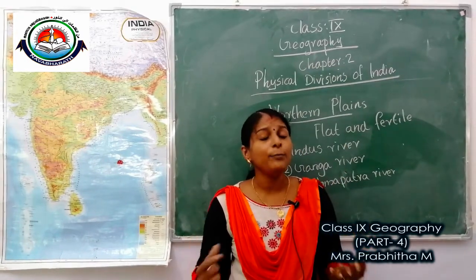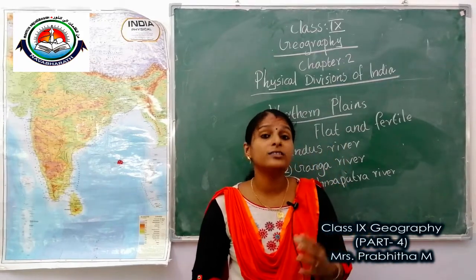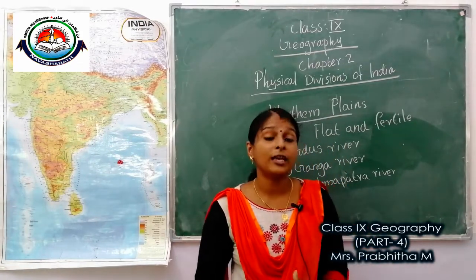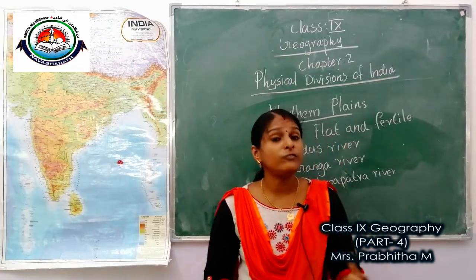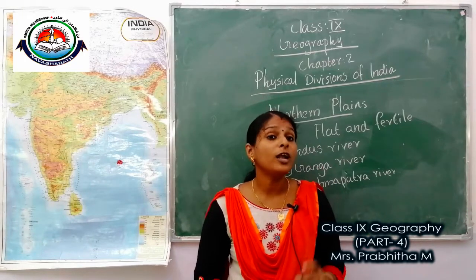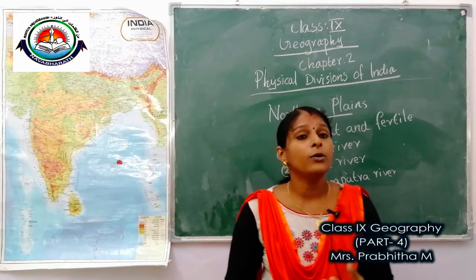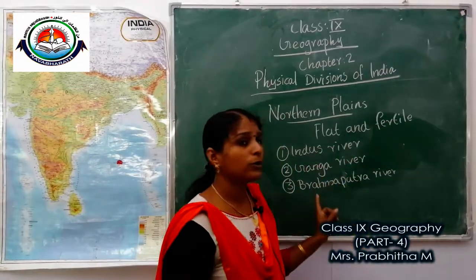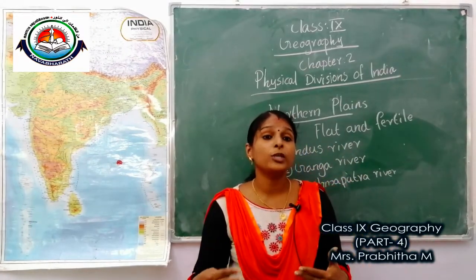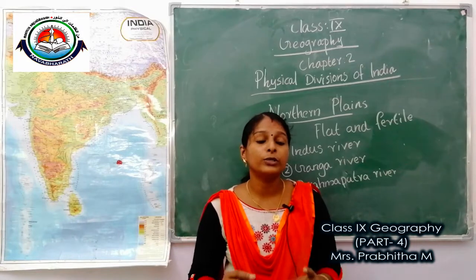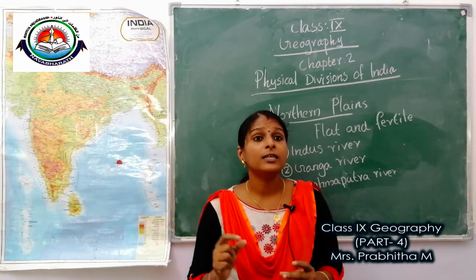It is a densely populated physiographic division, and it is one of the agriculturally productive areas of India. That means the soil is very fertile and the climate is suitable for agriculture. We know these two things are needed for agriculture, right? So I hope everybody understood about northern plains. The rivers in their lower course split into numerous channels due to the deposition of silt. These channels are known as distributaries.